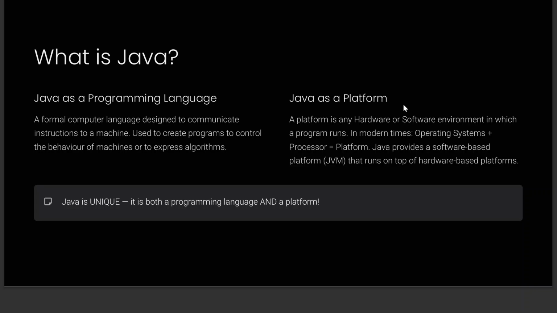Okay, and now Java is not only a high level programming language, but it is also a platform. What do you mean by a platform? I'll discuss about this. So a platform is any hardware or software environment in which your program runs. In modern days, right, the operating system and your processor all together, we call it a platform. And Java provides something called a JVM. Okay, so everything runs on top of your JVM. So the JVM that runs on top of your hardware platforms, that is giving you a flexibility that your Java is acting as a platform. Okay, so Java is unique. It is both a programming language as well as a platform.